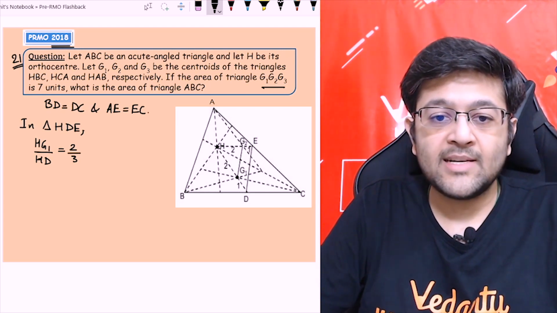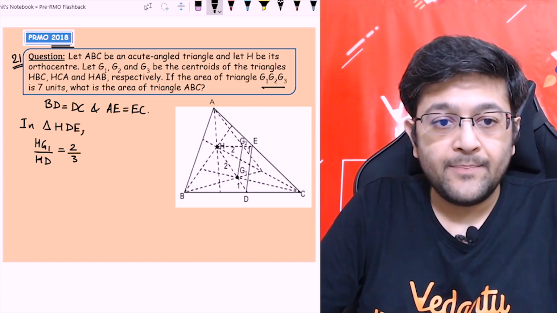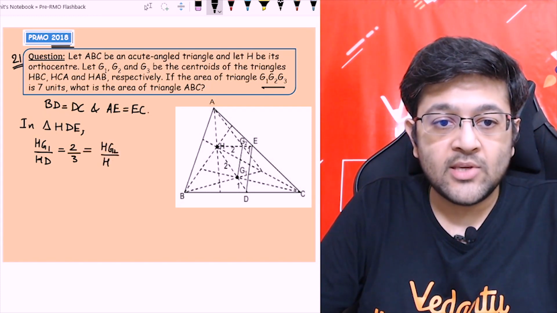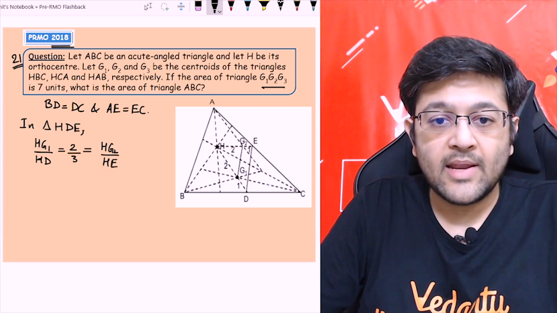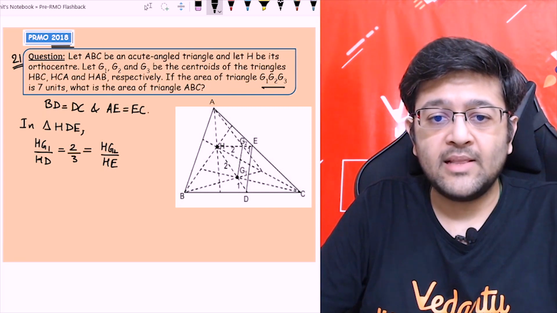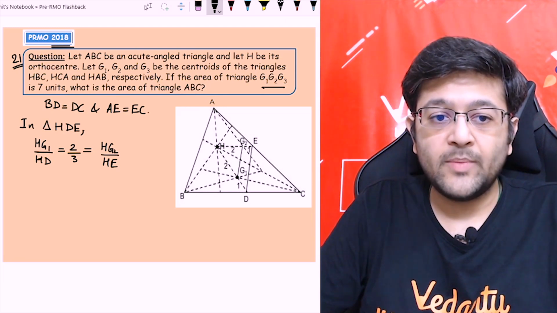Centroid divides the median in the ratio of 2:1. I'm using that property. Similarly, the same thing could be written for HG2 upon HE in this triangle HCA, because G2 is the centroid of triangle HCA. So HG2 upon HE will also be 2 by 3.